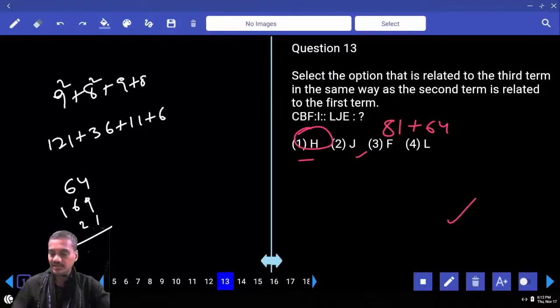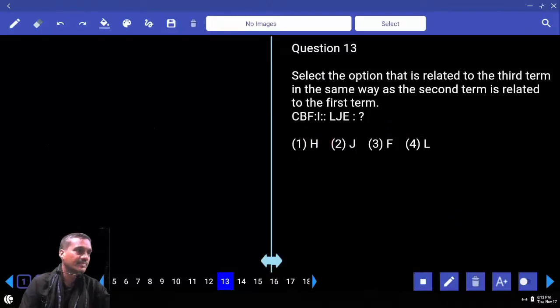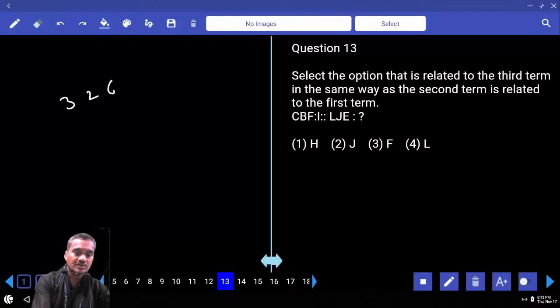12th one. Then coming to 13. Did you do 13? Now C. What is the value of C? 3, 2 and 6. Now with the help of this we need to get 9. Right? The value is 9. Then 3, 2 and 6. So how will you get 9 here? 3 plus 2, 5 plus 6, 11. What is 11 minus 6? We take it. And the sum of all this minus 2, we take.